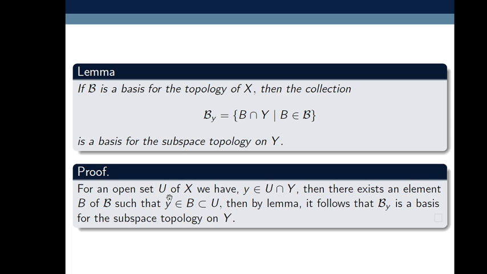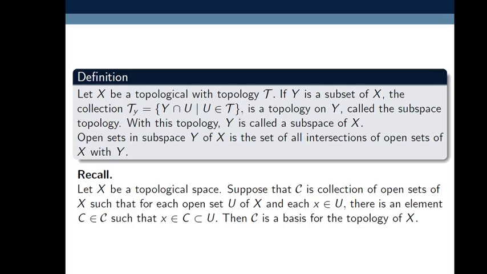So here for any open set U of X, we have U intersection Y is open, and here we choose y belongs to U intersection Y. Then also we can choose some basis element B of script beta such that y belongs to B and B is contained in U. Then by lemma it follows that script B_Y is basis for the subspace topology on Y. Which lemma? By using this lemma.